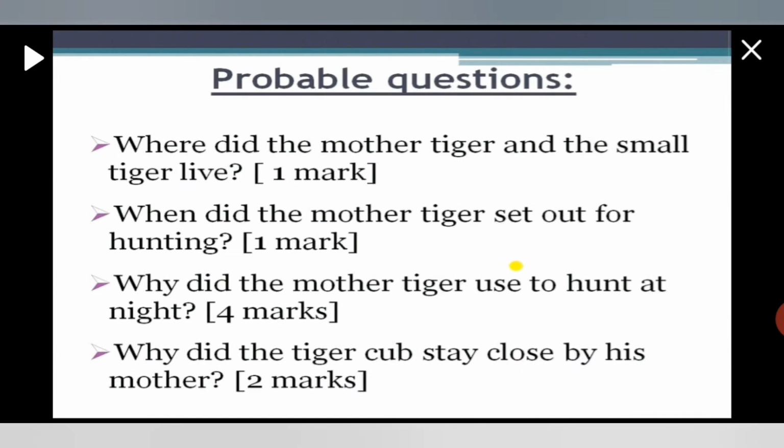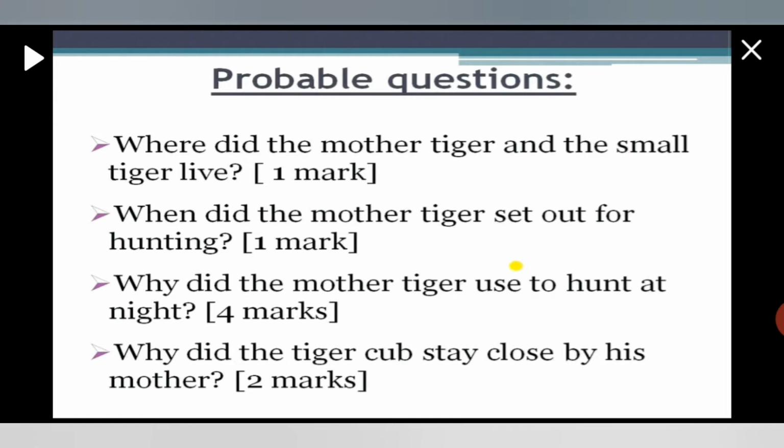Now, in this stanza, students, you must have understood where the mother tiger and the small tiger lived. Try to answer these questions on your own because we have already discussed. When did the mother tiger set out for hunting? Why did the mother tiger hunt at night? And why did the tiger cub stay close by his mother? Well, let's discuss once again. Where did the mother tiger and the small tiger live? They lived near the river in a shady jungle.